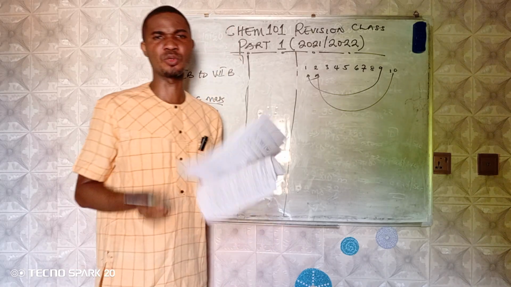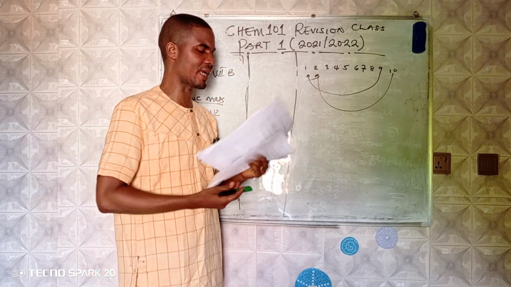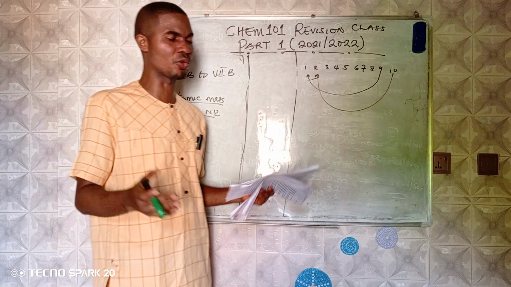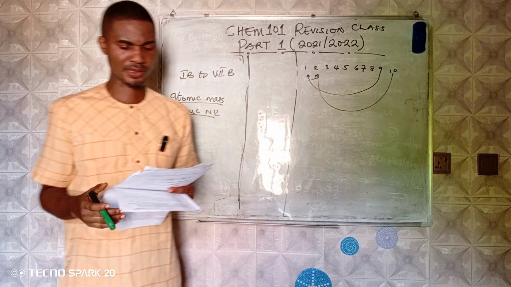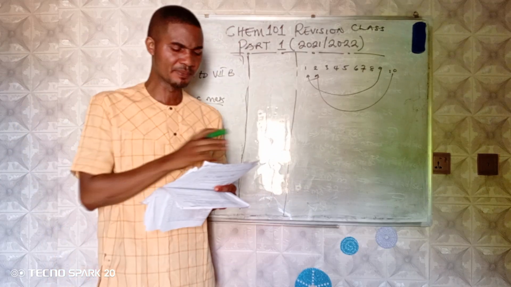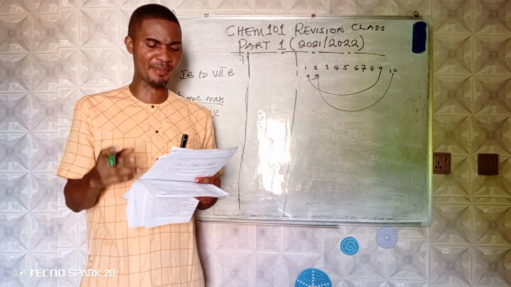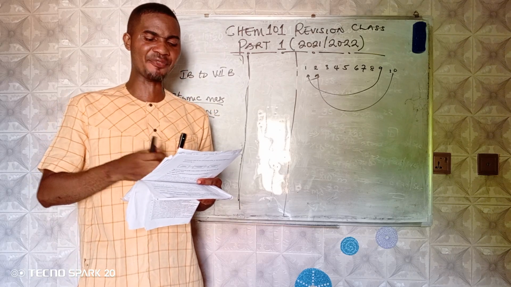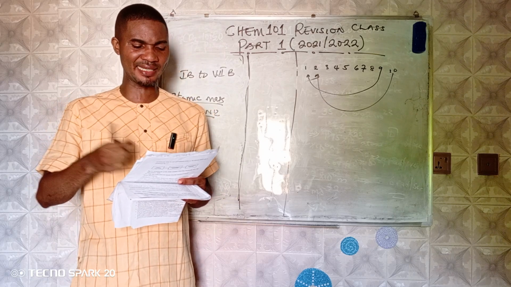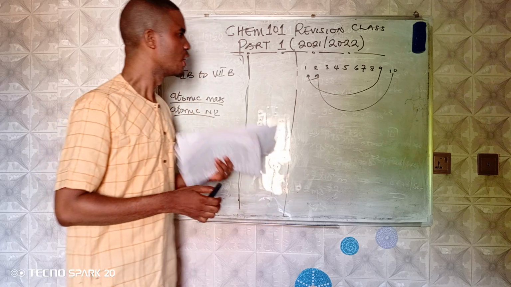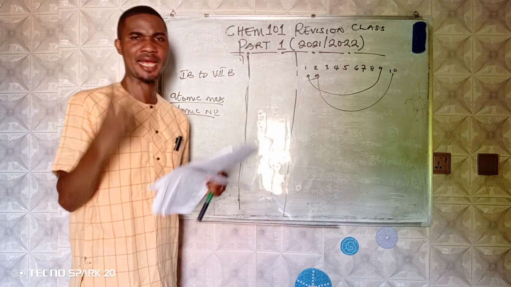This is what John Newland was saying. It is called his own method of arrangement, and that is his own law, the octave law. It's called his octave law, or we call it the musical note. Then, Dobereiner also noticed that a particular group of 3 elements with similar properties have the same relationship with their relative atomic mass. Dobereiner brought about what we call the triads.